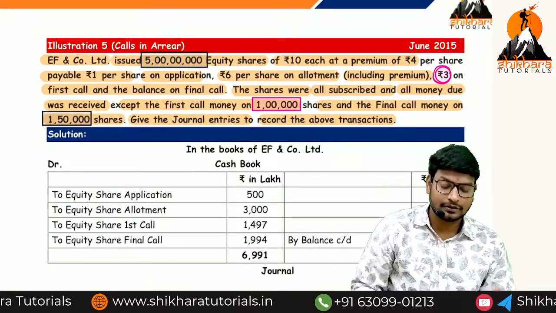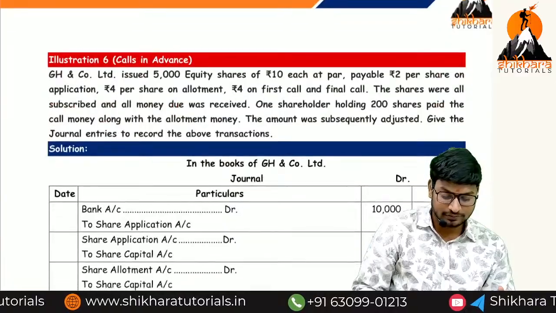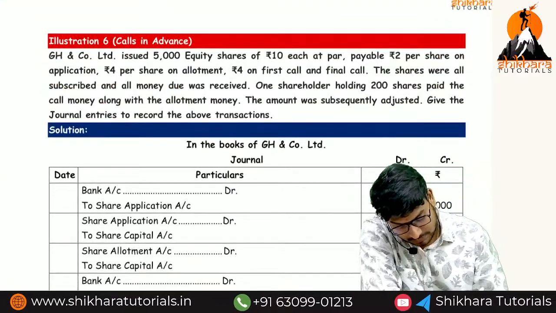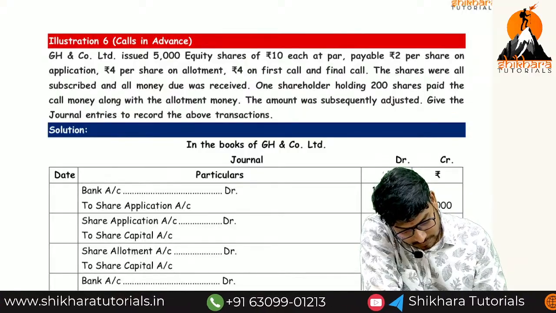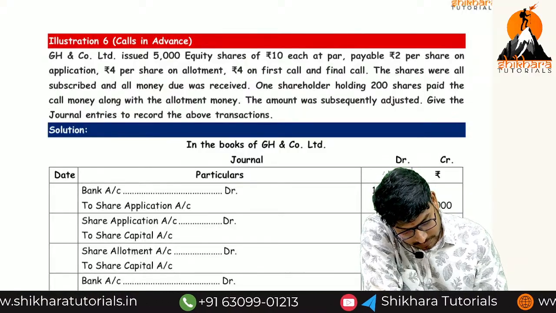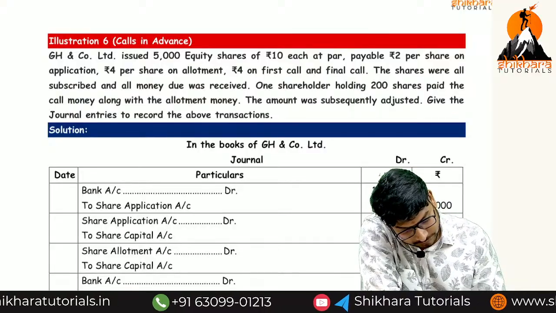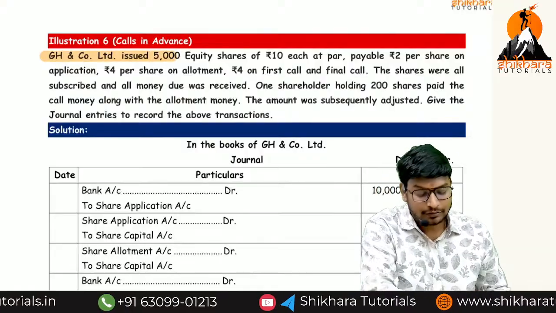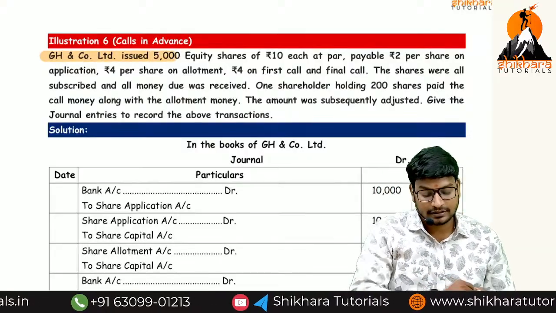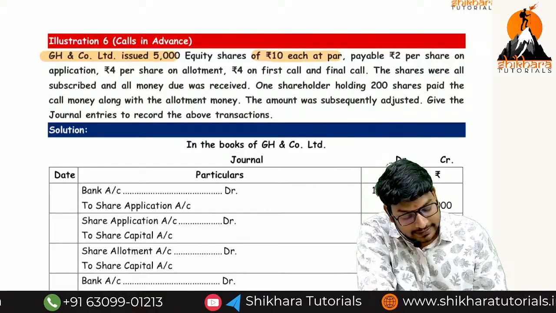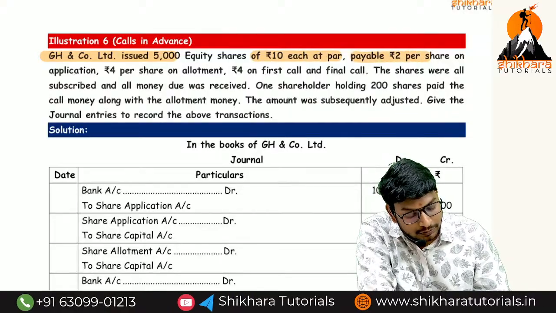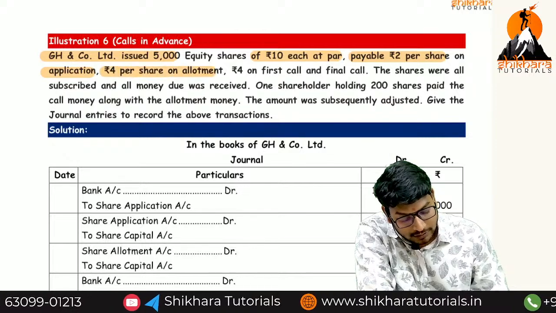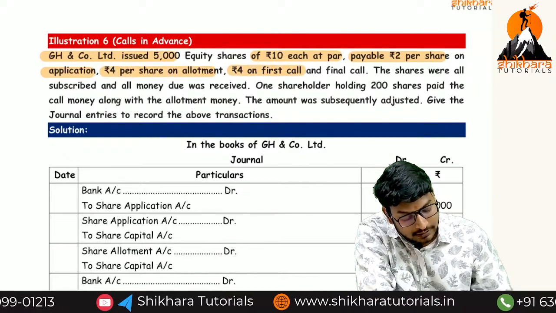Okay, 5 questions we have completed, ma. What is the next question? 6th question, ma. Calls in advance. GNH Co Limited issued how many equity shares, ma? 5,000 equity shares at the rate of 10 each at par. Payable 2 per share on application, 4 per share on allotment, 4 on first and final call.